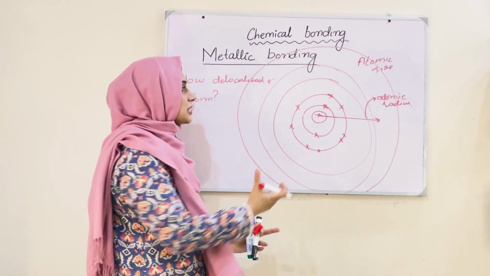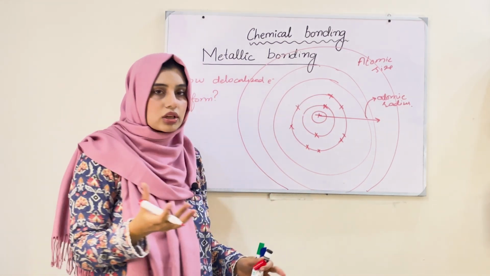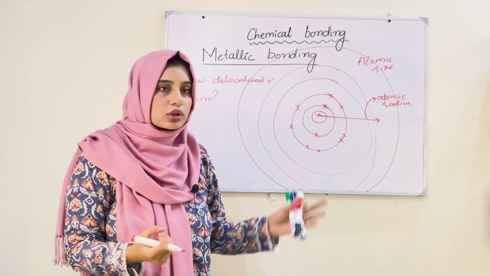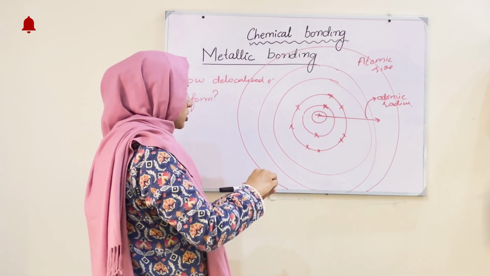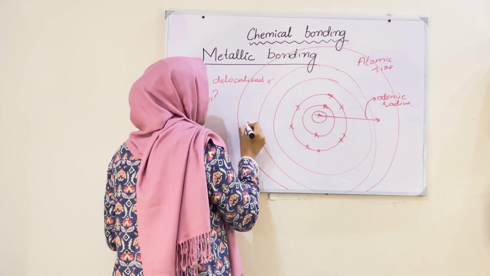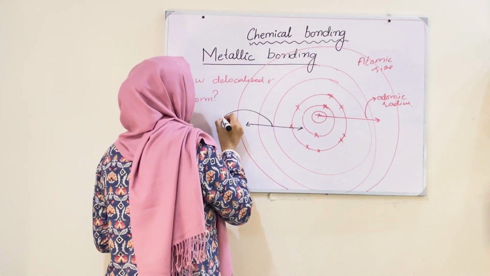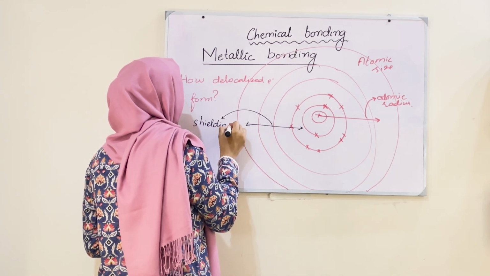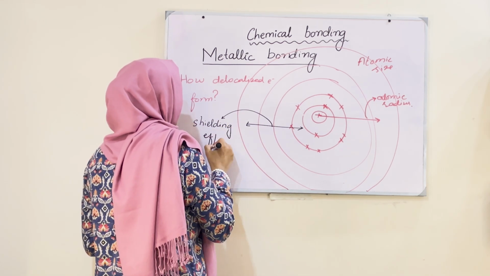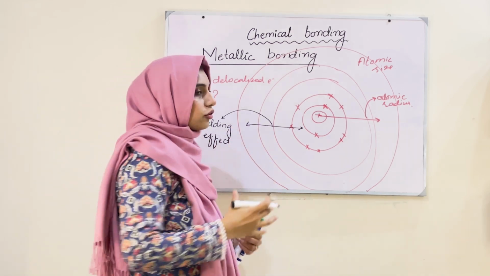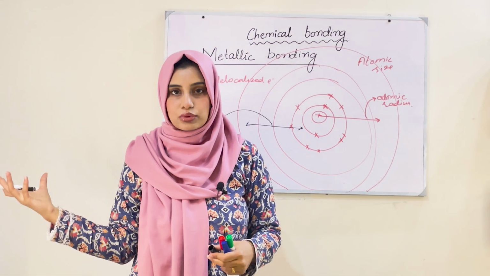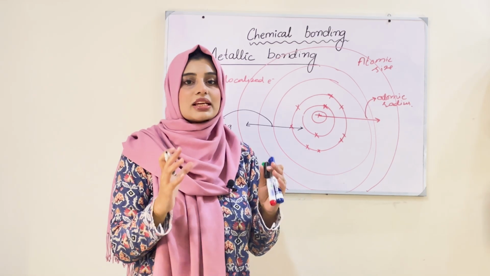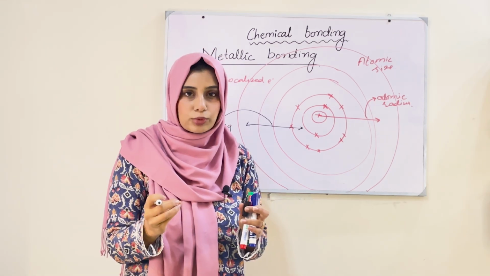For example, fifth shell is the outermost shell. So, nucleus is attracting the electrons which are close to it, and as the electrons are moving away from the nucleus, the inside electrons or inside shells cause an effect which is called shielding effect. That means they are shielding the attractive force of nucleus towards the outermost shell or the electrons of outermost shell. So outermost electrons have less nuclear pull on them.